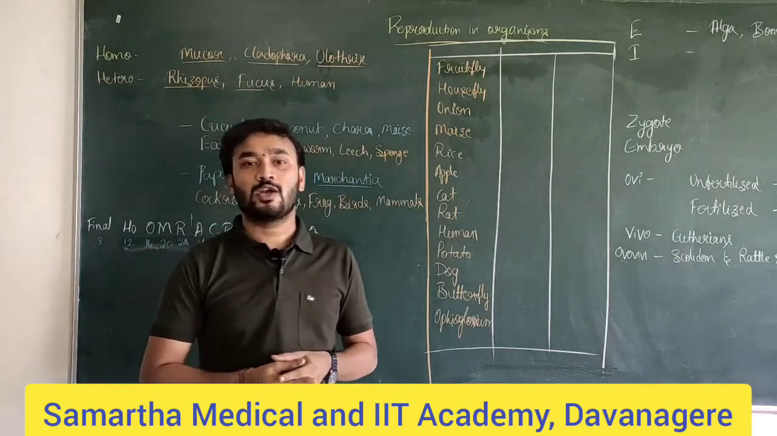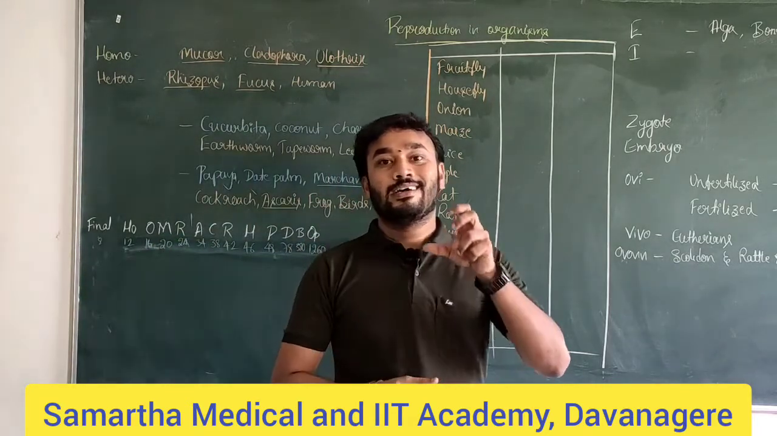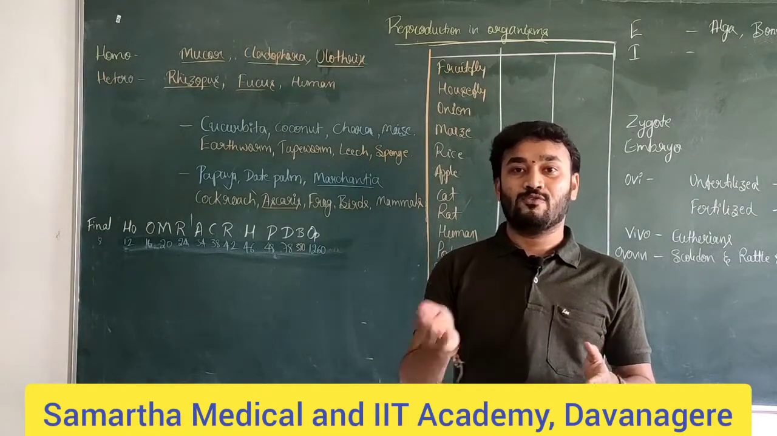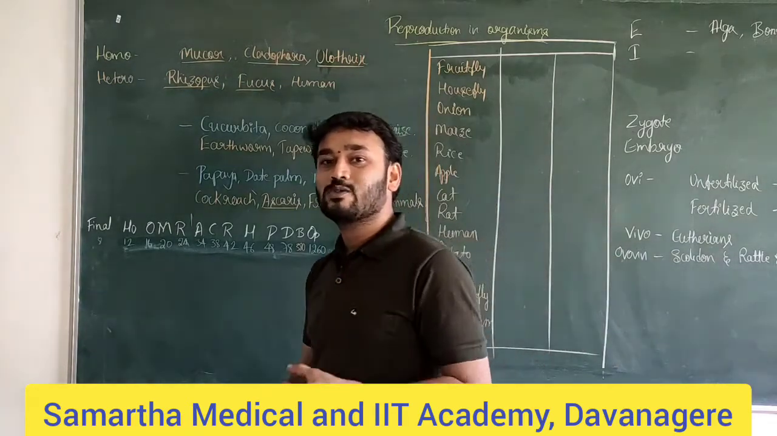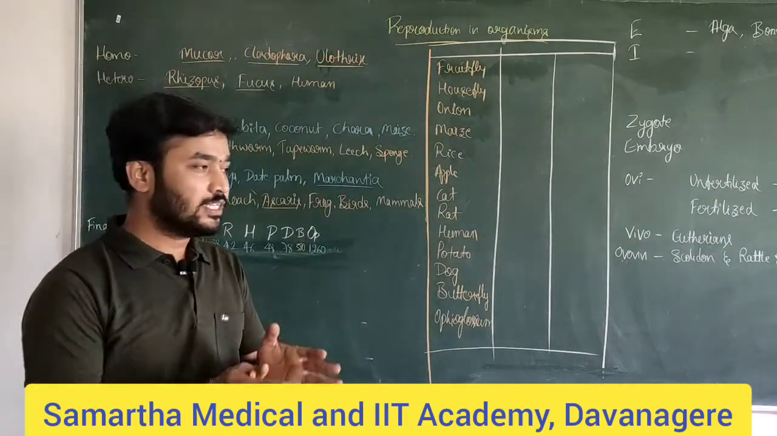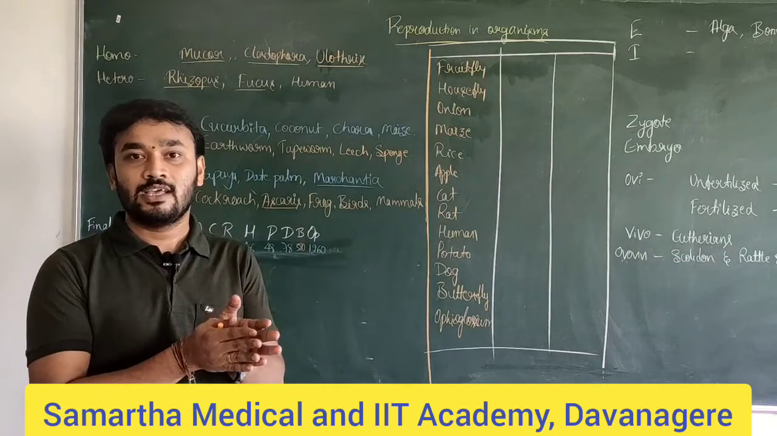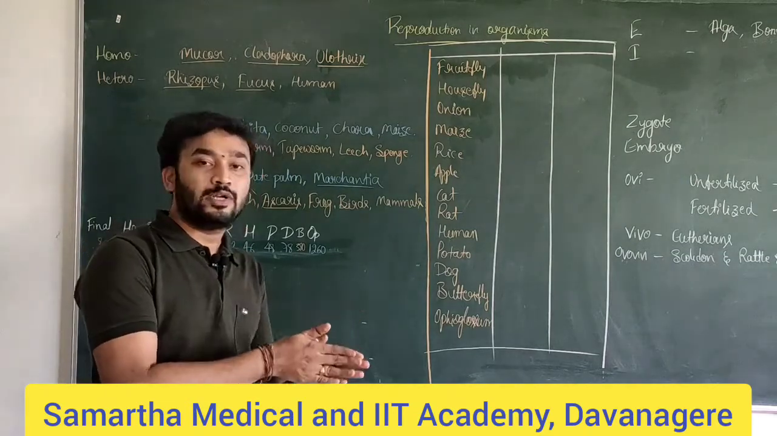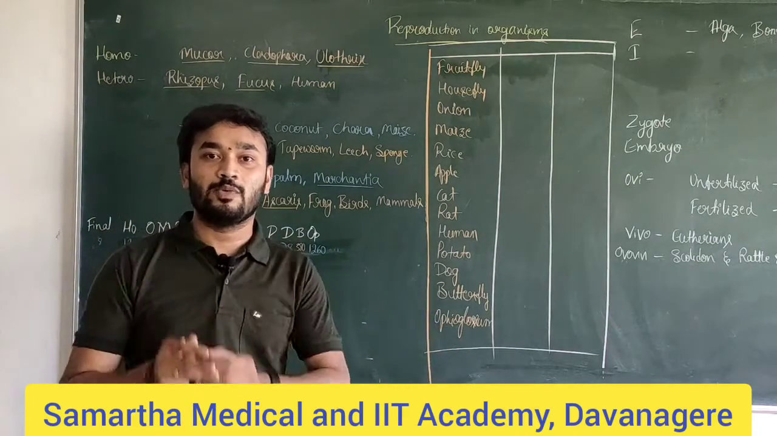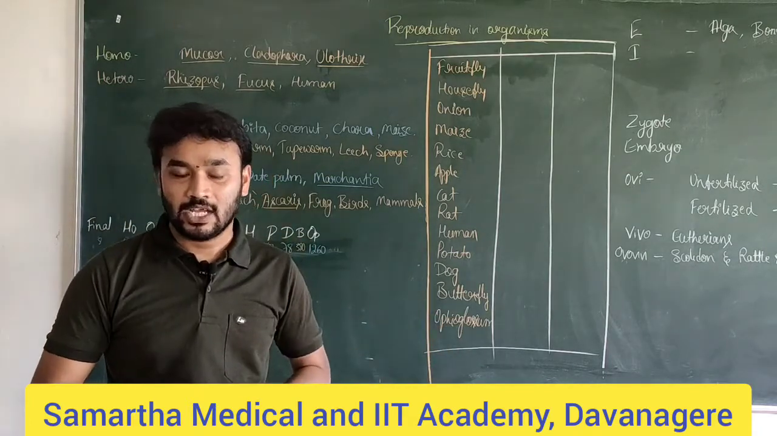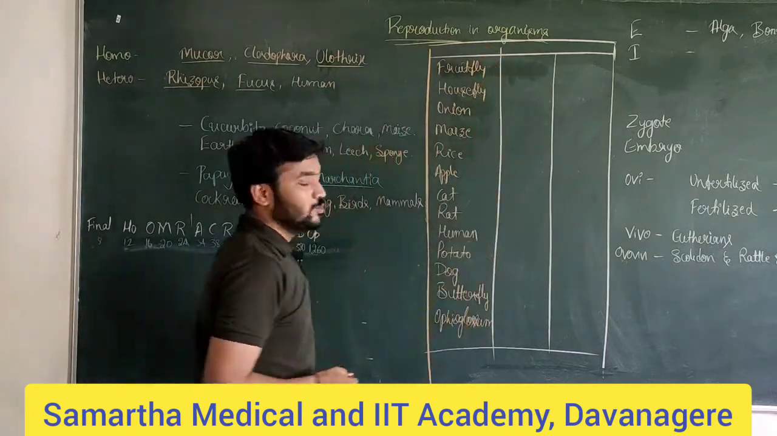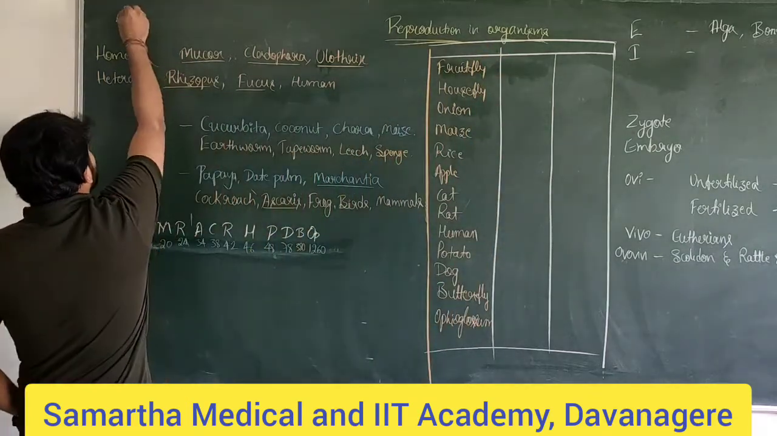Today, in this session, we are going to discuss the stages before and after fertilization, that is, the events that take place during sexual reproduction. As we know, the events in sexual reproduction run from the formation of gametes to the development of a new individual. The whole process has been divided into three major events.